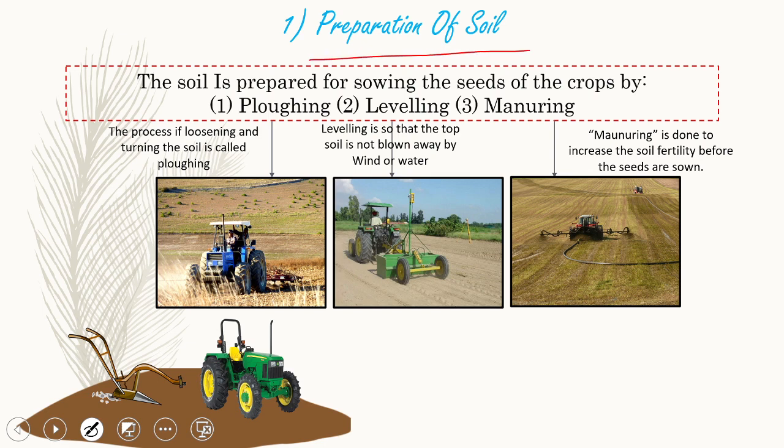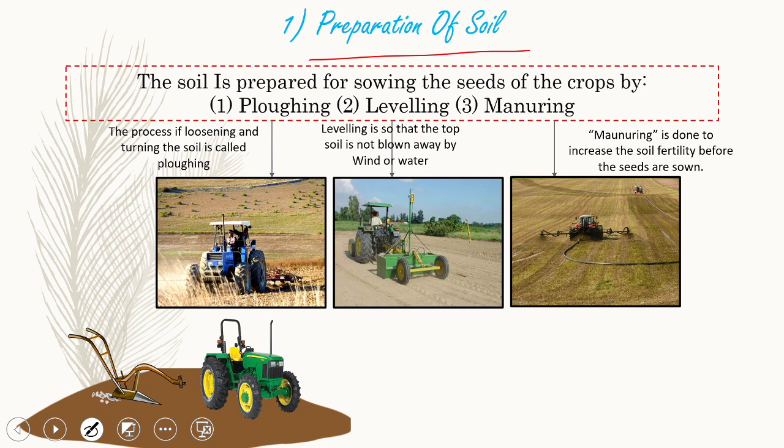There are three classifications of preparation of soil. Now let us understand what preparation of soil is. Soil provides minerals, water, air, humus and firm support to the plants. Once the crop is harvested, all these materials are taken up by the crops that get harvested.